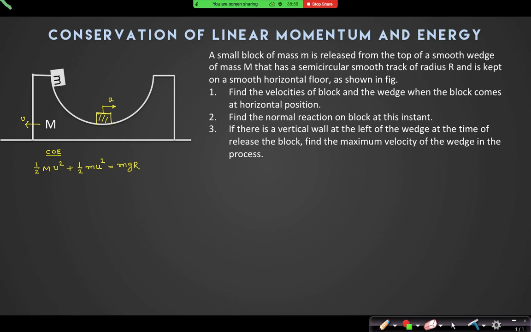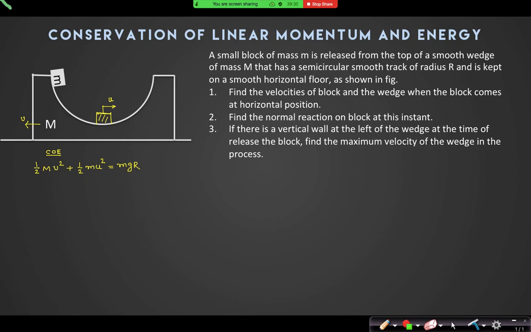Up to the lowest position it will move down as well as forward, also in the vertical direction, but at the lowest position it will only move horizontally. Okay.